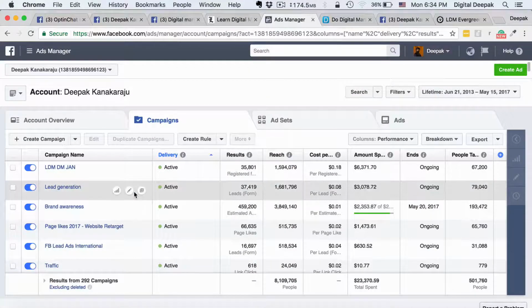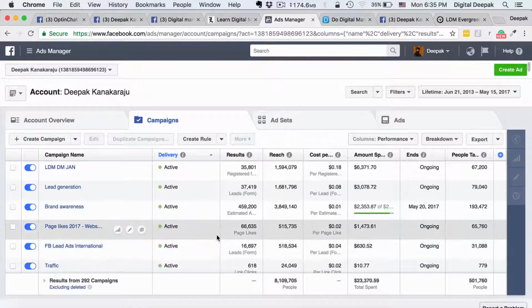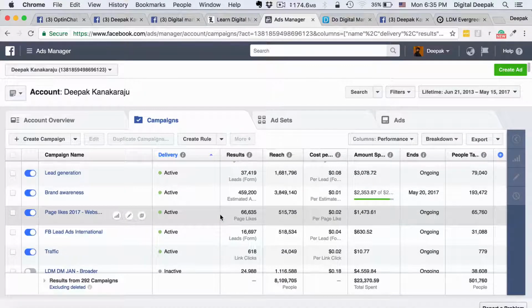And then I do a mobile Facebook lead ads campaign. Here you can see I have generated around 37,000 leads at 8 cents a lead. This particular campaign is a desktop campaign where again I drive traffic to the landing page, but it's a conversion optimized campaign. Then I do a campaign for increasing my page likes as well.